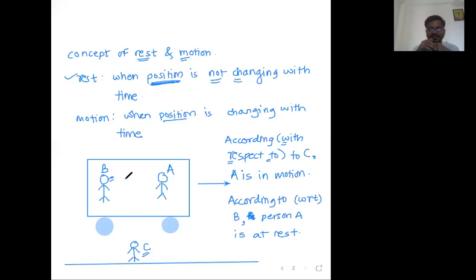Who is right? Sir, both are telling the truth. Okay, Janvi, you are also right. Sir, according to person C, the position of A is changing, so C is telling the truth. According to B, A is at rest. Both are in the same car, so B is also telling the truth. Okay, sir, so here both are telling the truth.